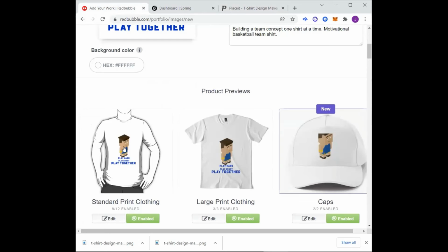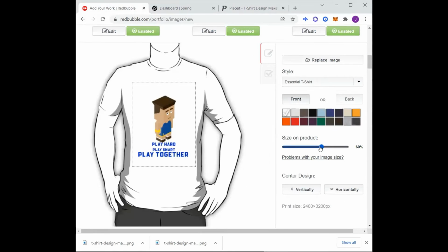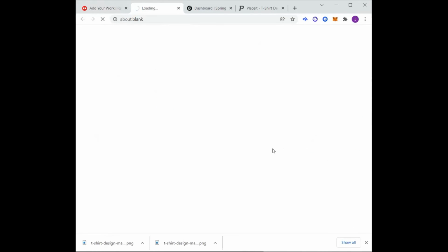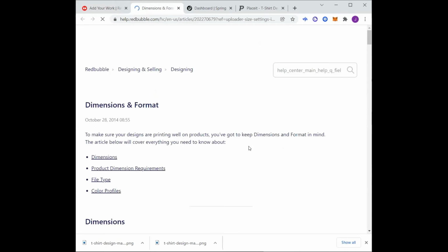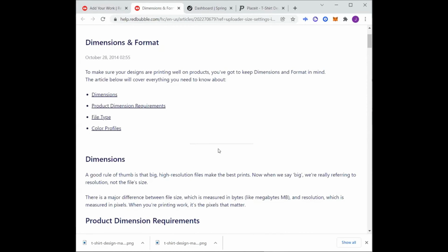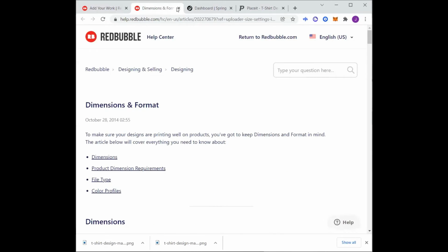So here's the thing, like that looks like a really big image for a t-shirt, right? So come in here, edit, scroll down. You can mess with the size a little bit. Move it up right here. Let's see. Check it for any problems, just check it real quick. Because what you want to do is make sure that you have a good product and it looks good on the shirt, because when you see it on your computer, sometimes it's not the same. That looks fine.